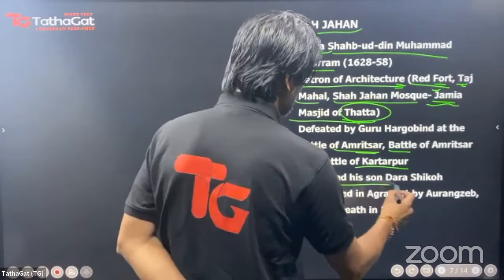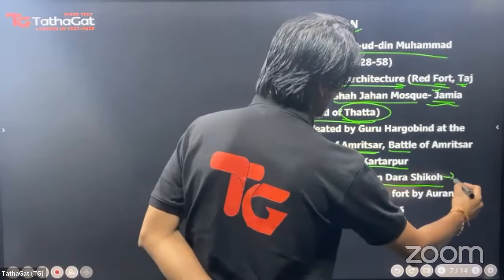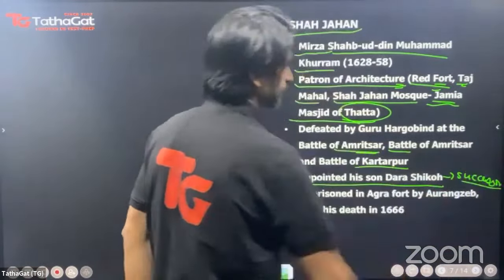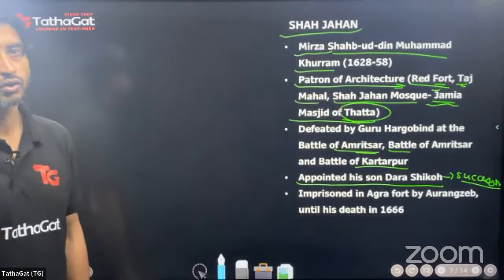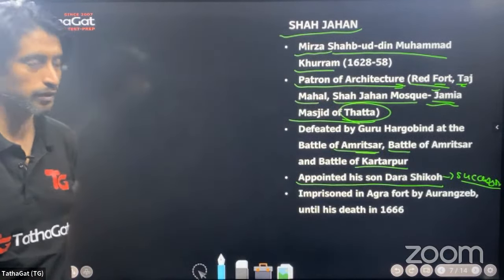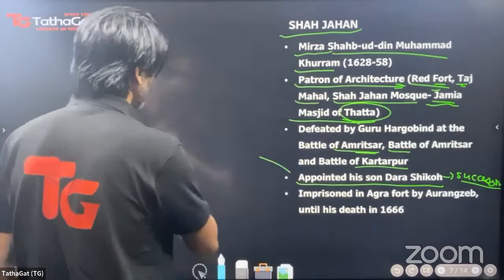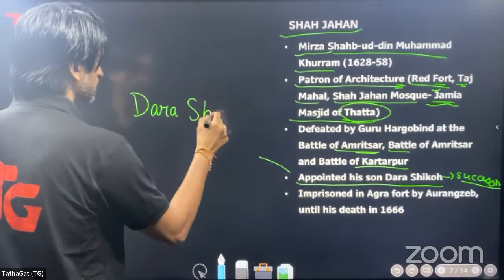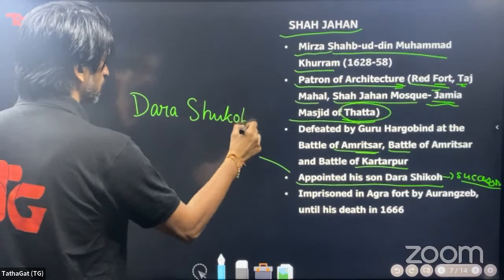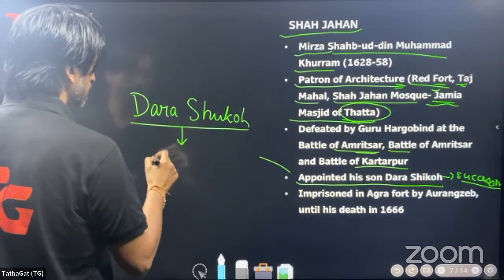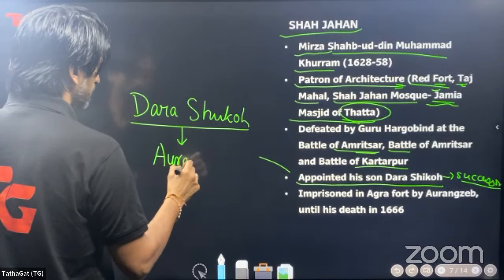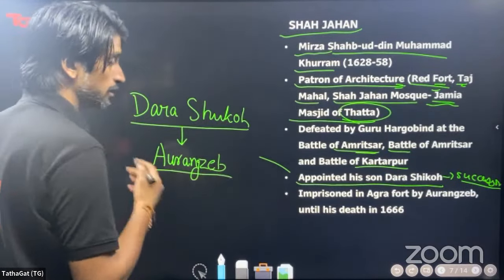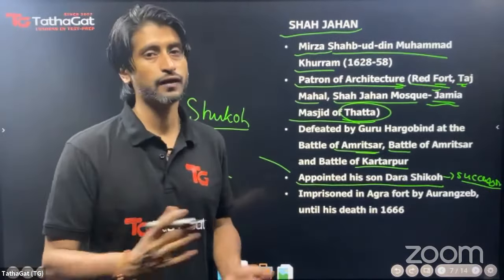And he appointed his son Dara Shikoh as his successor. But unfortunately, Dara Shikoh could never become the emperor, could never become the ruler, because he was murdered by his brother Aurangzeb. And what a brutal man Aurangzeb was. He served his brother's head on a platter to his father, Shah Jahan.